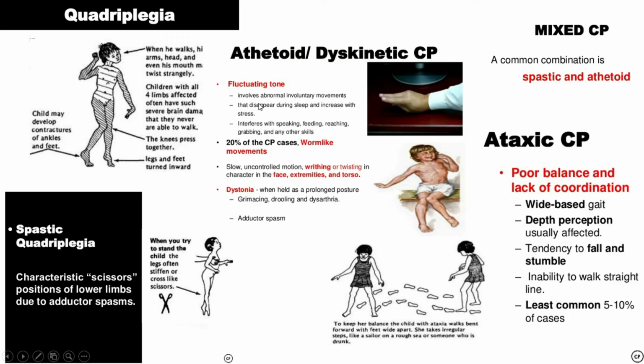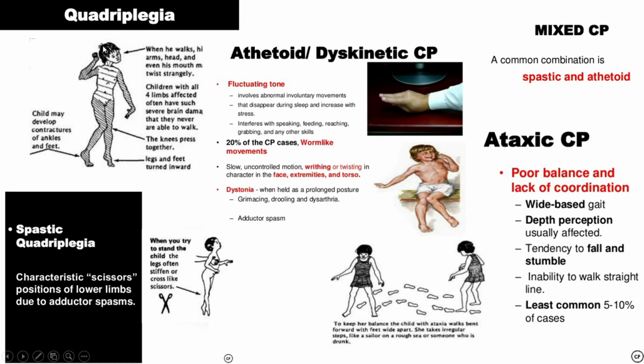Now, in the severe variety called quadriplegia or quadriparesis or spastic quadriparesis, it is characterized by a scissoring posture of both lower limbs due to highly active adductor muscles or adductor spasm. And this type of child will do the commando crawl or Caesarean gait.